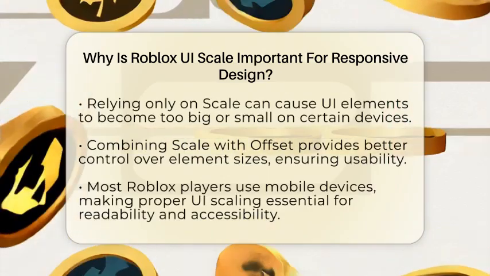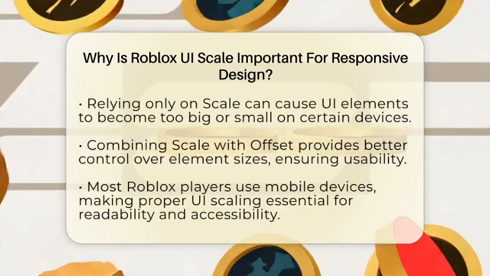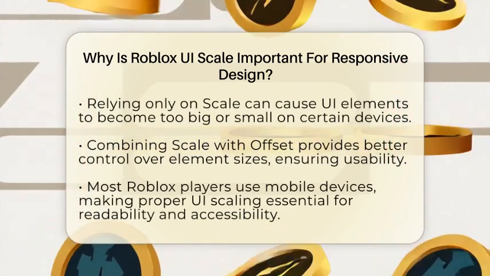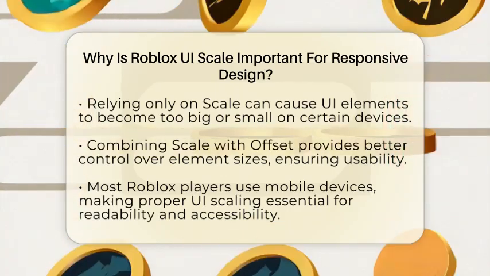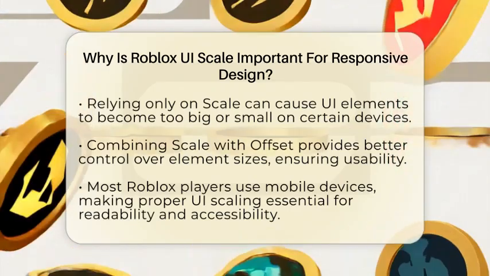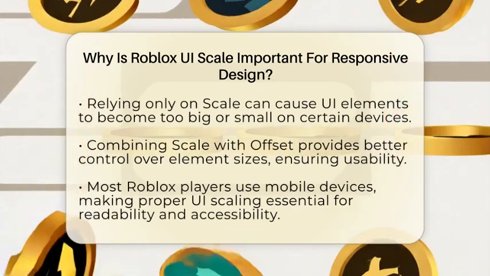But if you only use scale, sometimes UI elements can become too big or too small on certain screens. That's why combining scale with offset is a smart move. It gives you control over how big or small elements are, no matter what device players use.